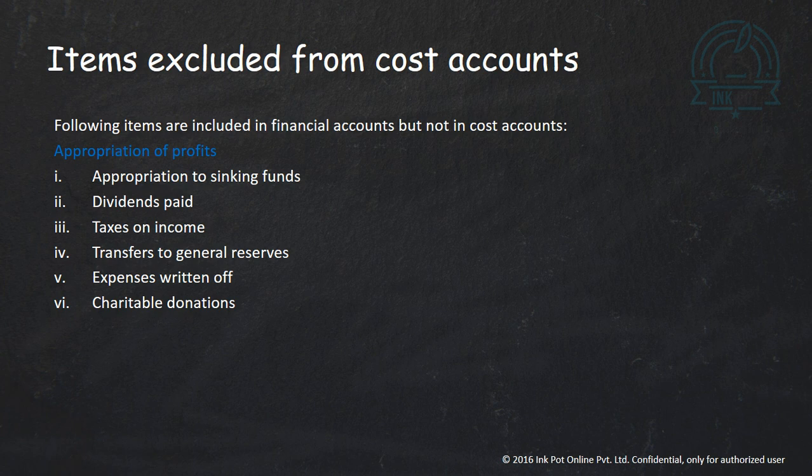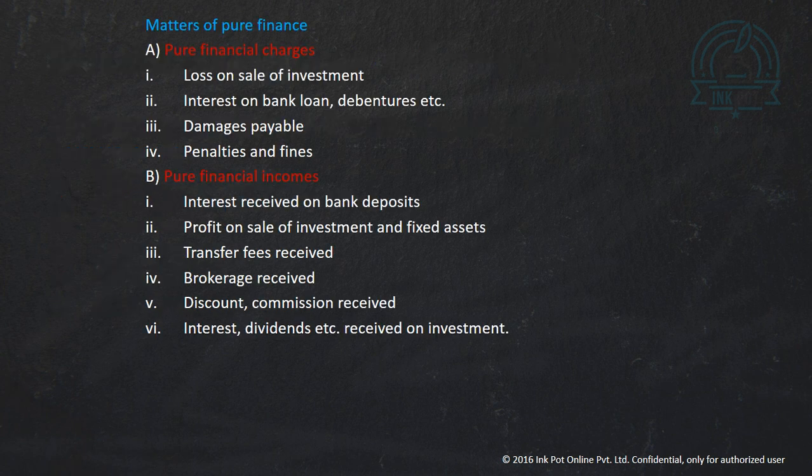These items are of pure financial nature, that is why we are not going to include these items in cost accounting. So appropriation to sinking fund, dividend paid, taxes on income, transfer to general reserve, expenses written off, charitable donations, etc. Now there are more items like loss on sale of investment, interest on bank loan, damages payable, penalties and fines. These are pure financial charges and are excluded from cost accounting.